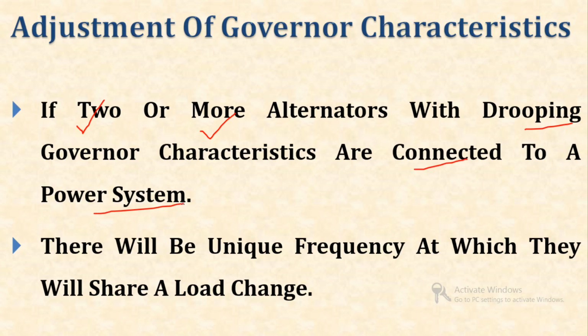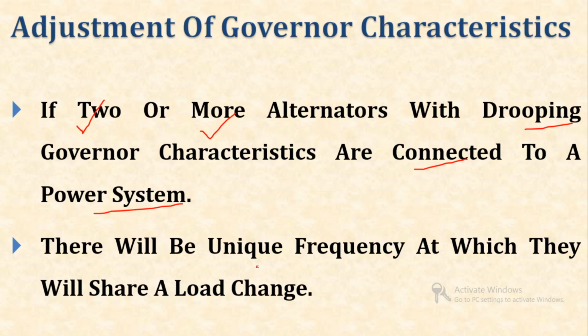Clear? Earlier we have seen the case in which there is a single alternator with governor characteristics. Now, in our practical system there is parallel operation of alternators, that is, two or more than two. So, if two or more alternators with drooping characteristics are connected to a power system, then what will happen?